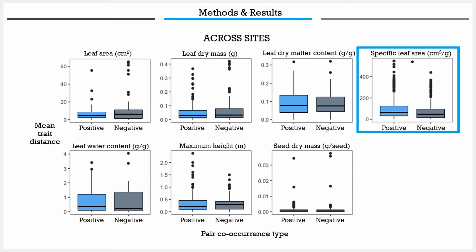These box plots illustrate the results of our tests when trait overlap was compared across all 13 sites. We found that mean trait distances between positive and negative pairs were only significant for specific leaf area, and that positive pairs had greater mean trait distances than negative pairs. This means that negative pairs have similar specific leaf areas, which is expected under limiting similarity.